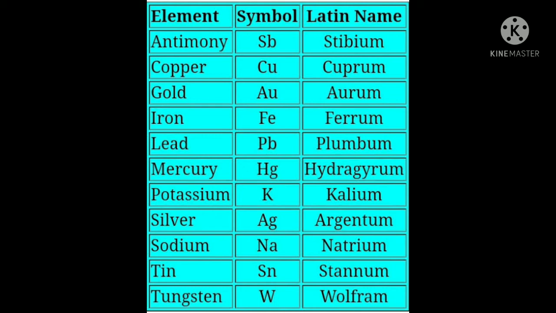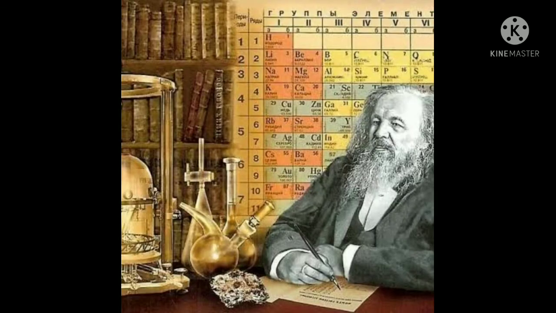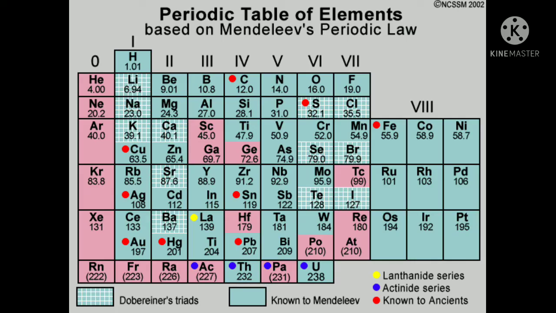Now the main periodic table is given by the scientist Dmitri Mendeleev. He was a Russian chemist and he invented this periodic table. According to him, the properties of the elements are a periodic function of their atomic mass. According to this statement, he derived this periodic table of the elements.